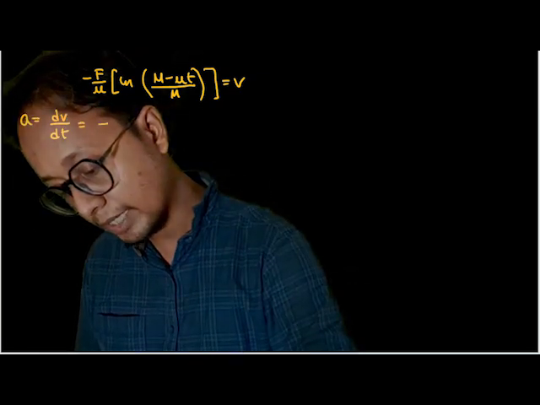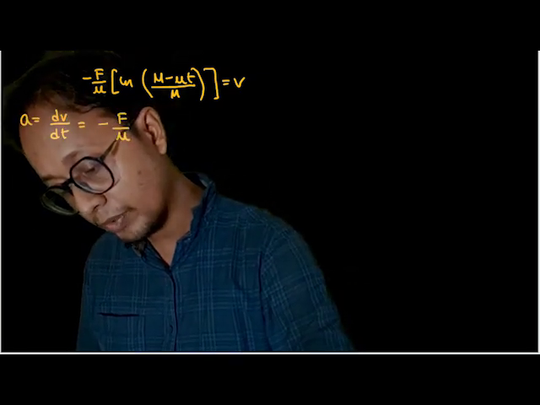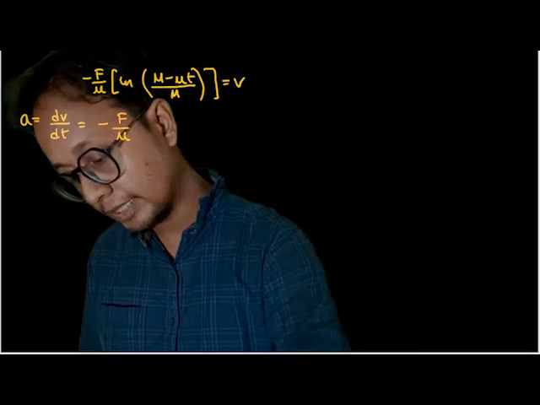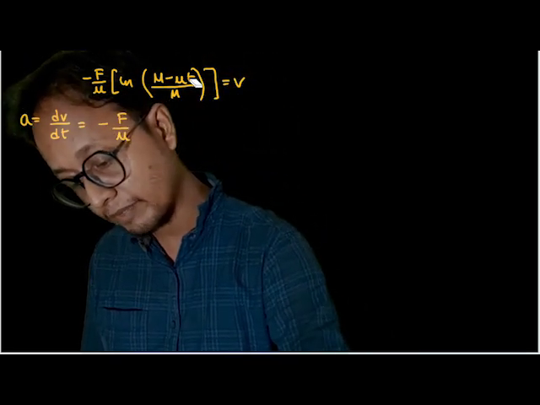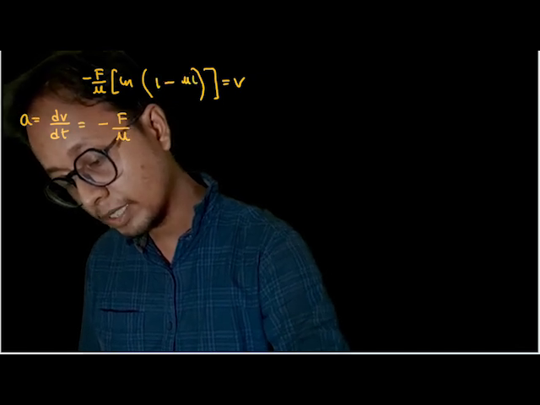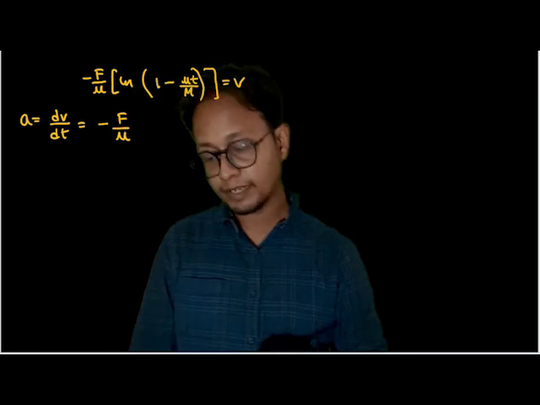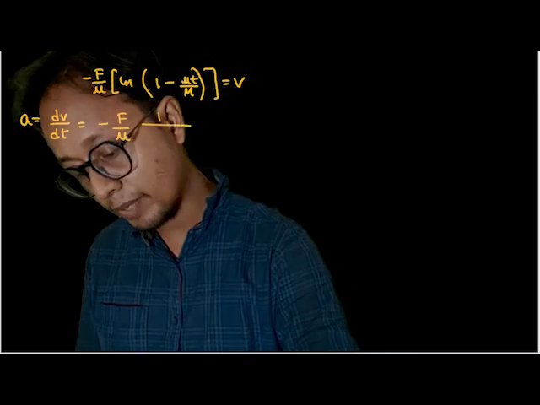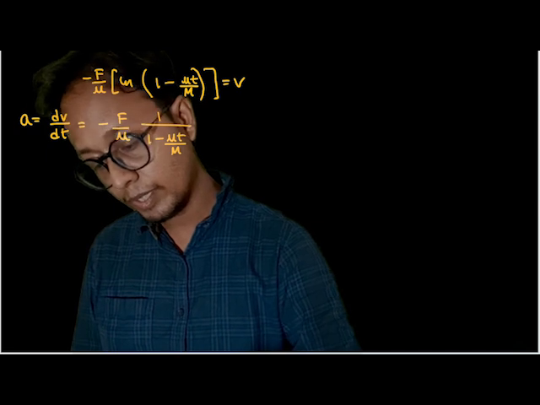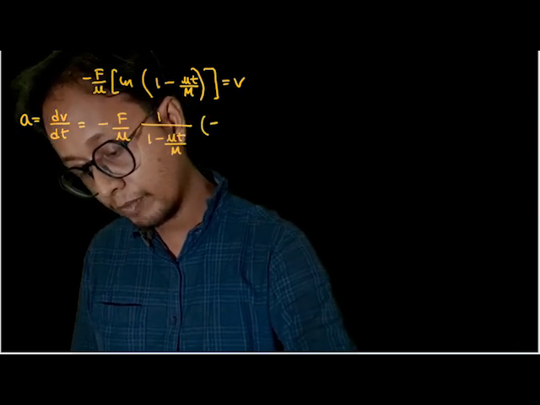So it will be nothing but minus F by μ into the derivative of ln. See, (M − μt)/M can be written as 1 − μt/M. When I differentiate this, it would be 1 by (1 − μt/M) into (−μ/M).